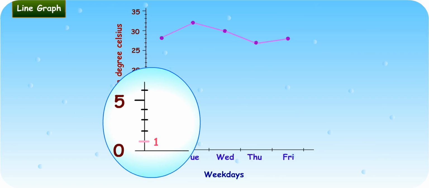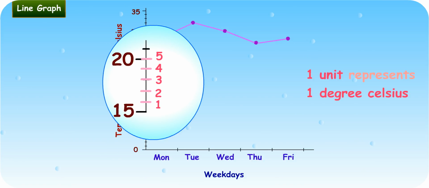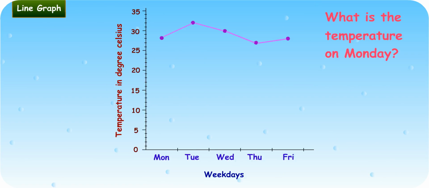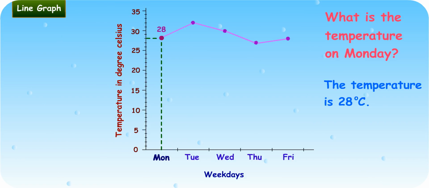There are 5 units between 0 and 5. Likewise, there are 5 units between 15 and 20. So 1 unit represents 1 degree Celsius on the y-axis. So, what is the temperature on Monday? I look for Monday on the x-axis, then I move up to the dot on the line graph. Then I move towards my left to look for its corresponding y-axis value. Thus, the temperature is 28 degrees Celsius.